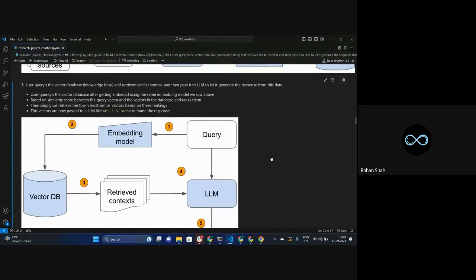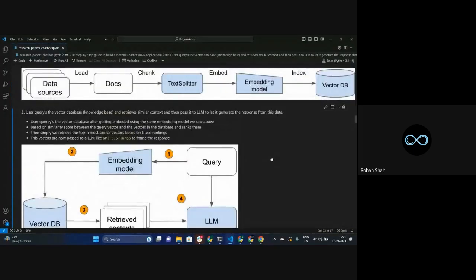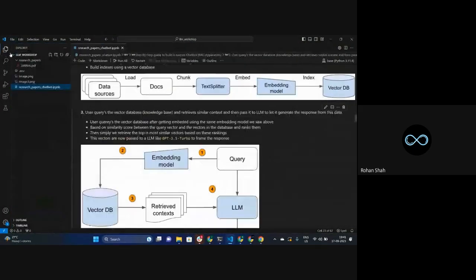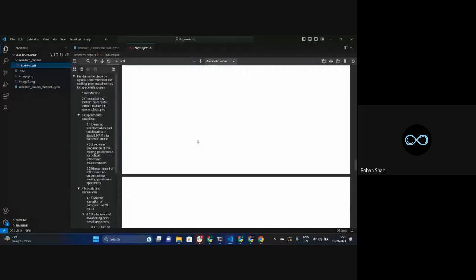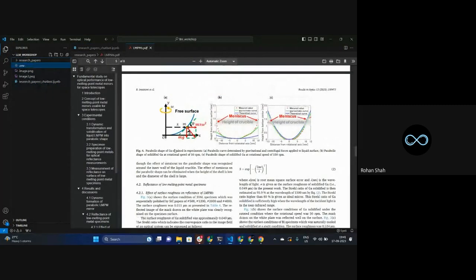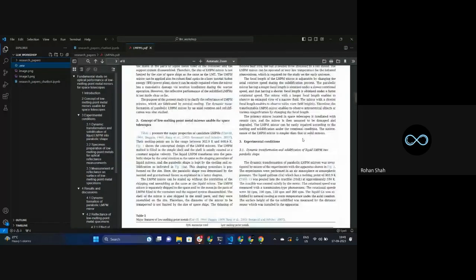The next step is when you are going to ask some question to your research paper, right? You will be generating some kind of text. Once you hit that enter button, what's going to happen? That text will be converted again into a numerical format. Now, based on certain words that I have used that are present already in the research paper, for example, the research paper that we are using over here has this particular name, right? What is the name? Something low melting point, right?